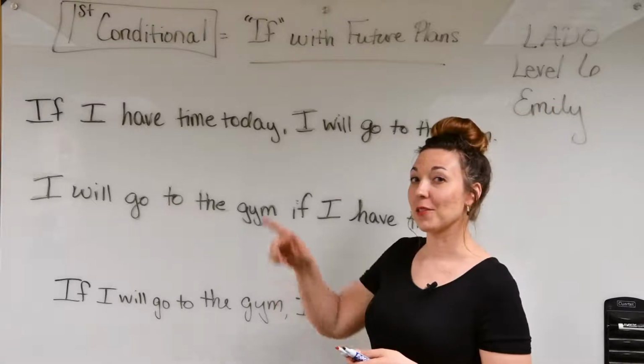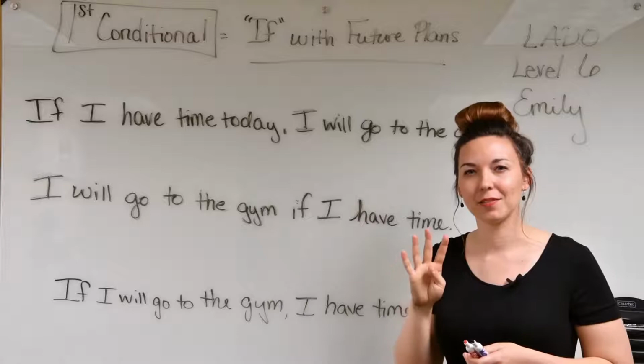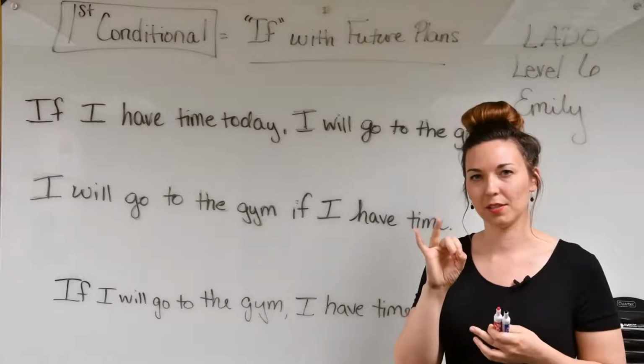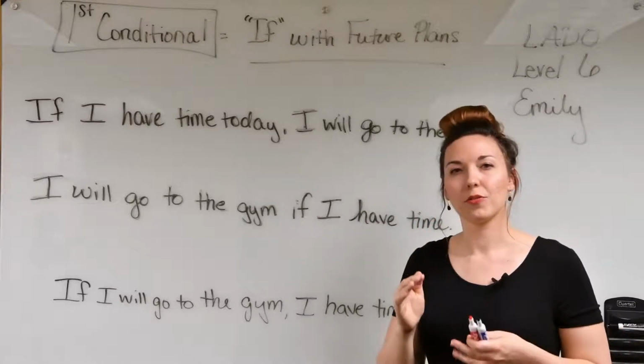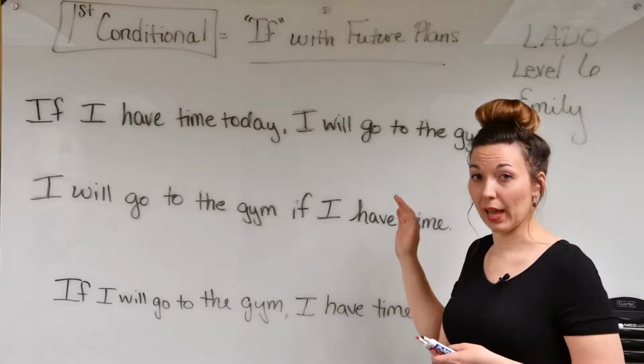Today we're going to talk about the first conditional. As you know, in English, there are 4 kinds of conditional: 0, first, second, and third. First conditional is most useful when you're talking about future plans.